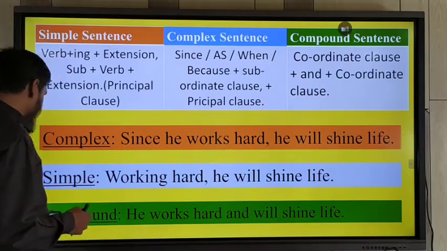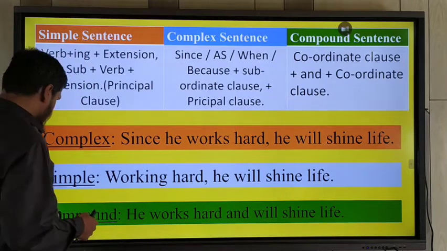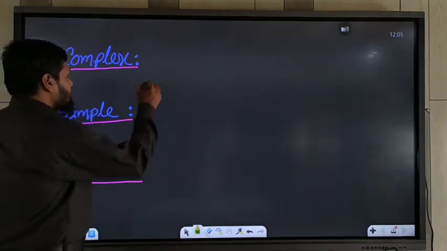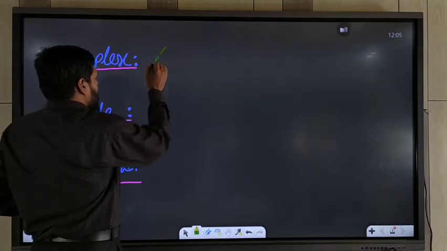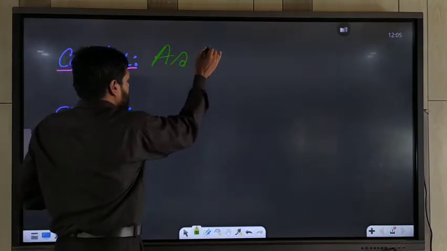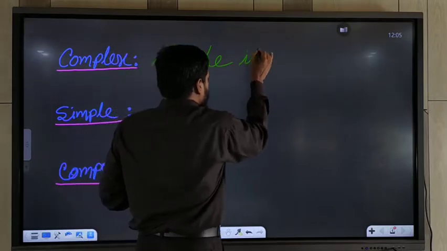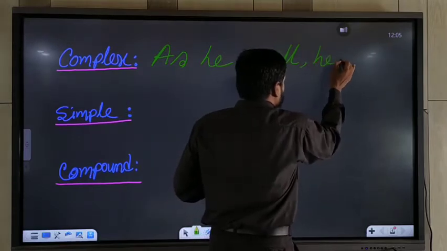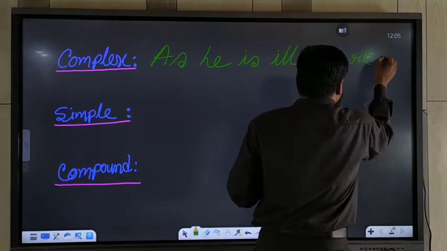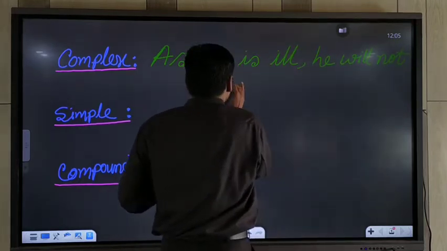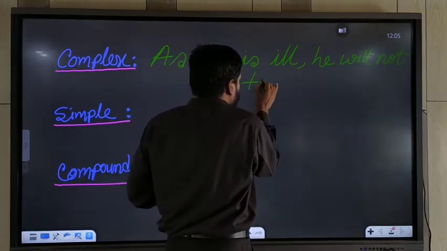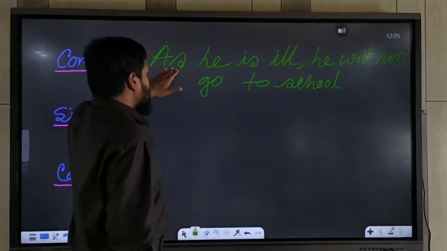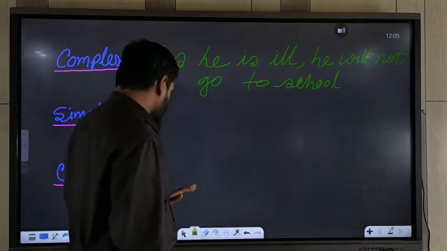Okay, so we may practice using both. We may give more examples. Complex sentence, suppose: as he is ill, he will not go to school. As he is ill, he will not go to school.